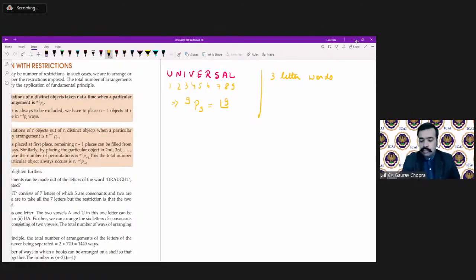So how many ways will there be? It will be 9P3. You can solve it as 9 multiplied by 8 and then multiplied by 7. So there are 504 ways.